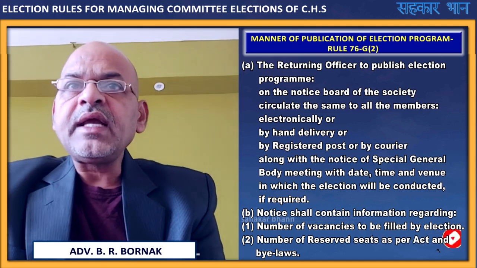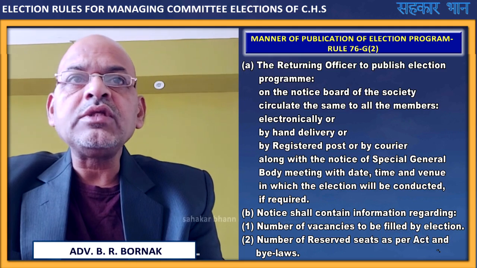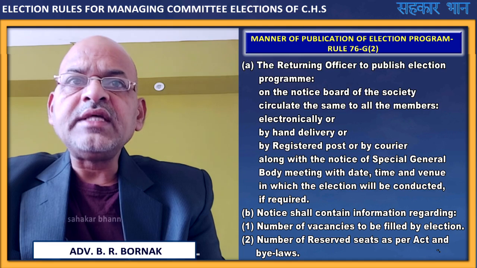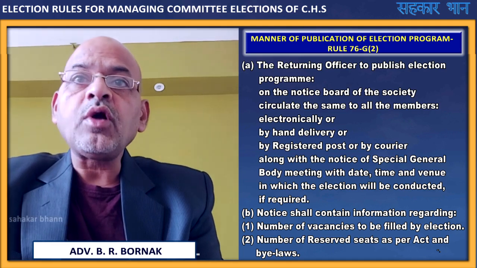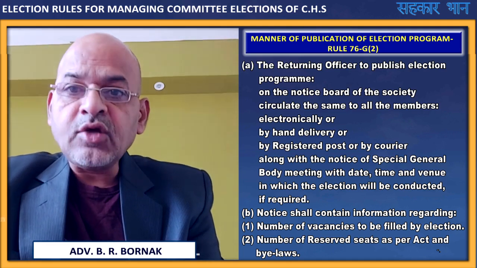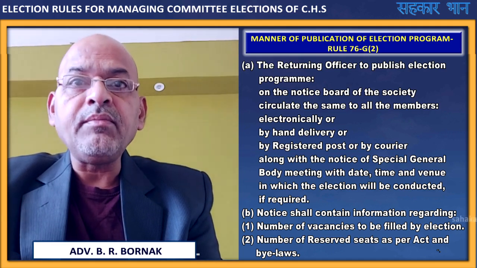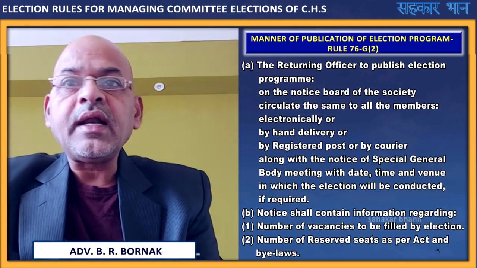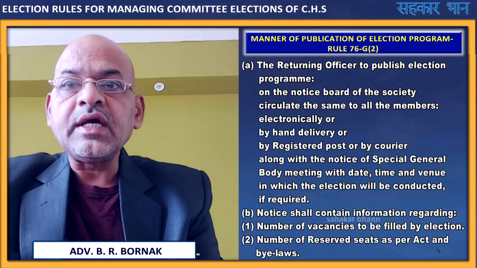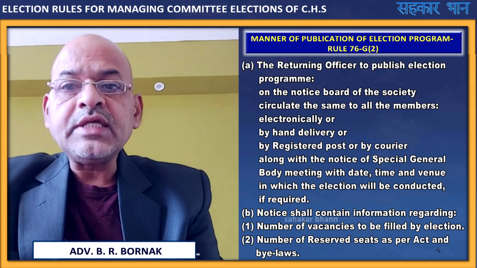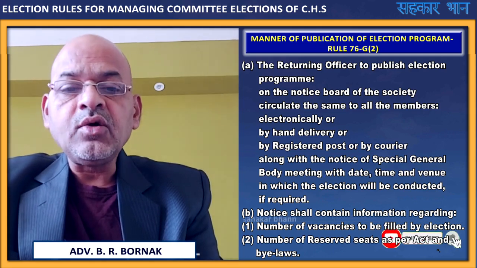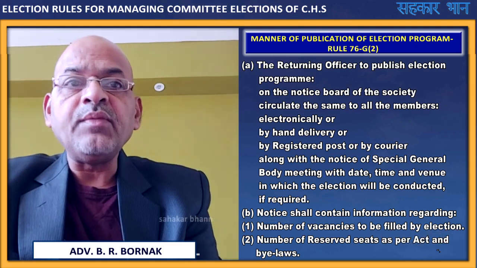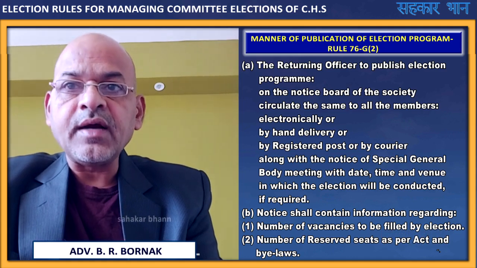So, the manner of publication of election program is given under Rule 76 G2. The returning officer is to publish the election program on the notice board of the society and circulate the same to all the members electronically or by hand delivery or by registered post or by courier, along with the notice of special general body meeting with date, time and venue in which the election will be conducted, if required.